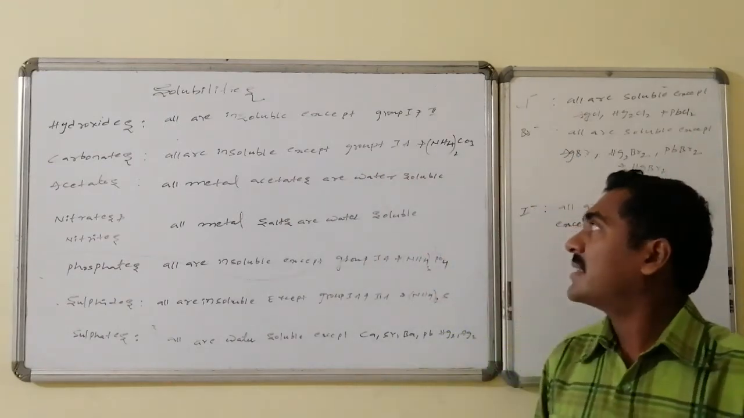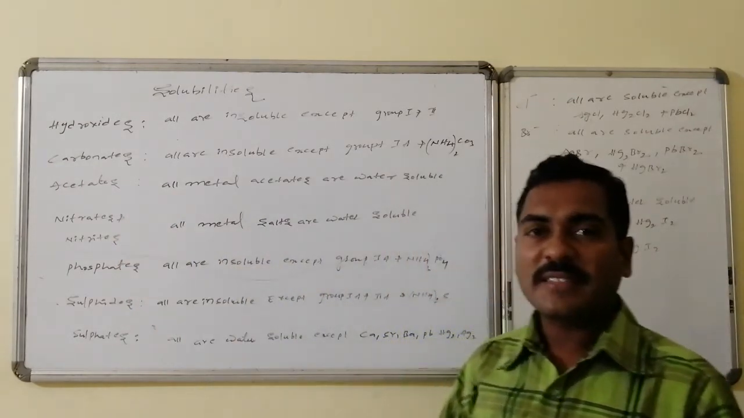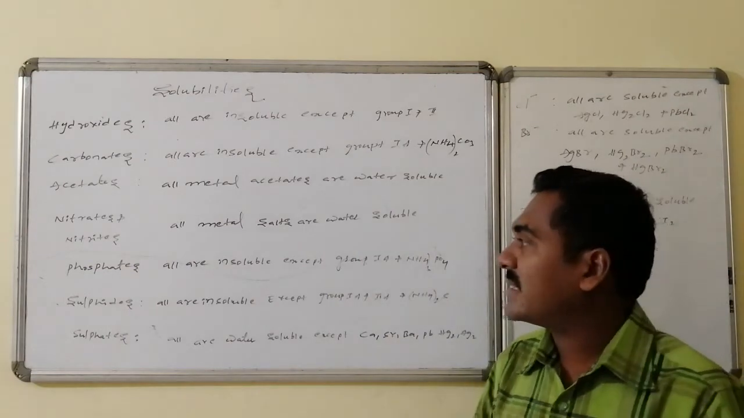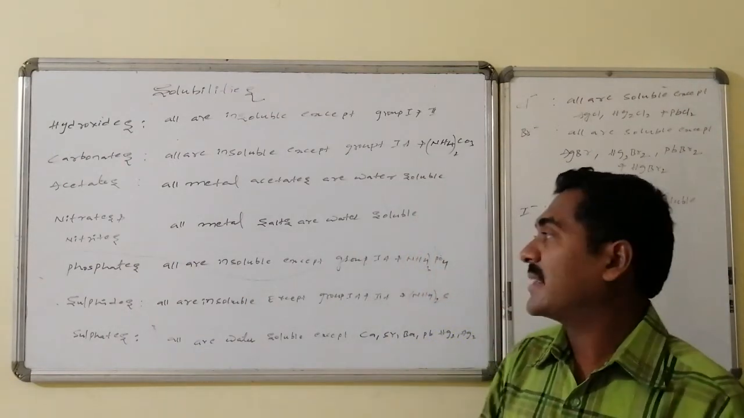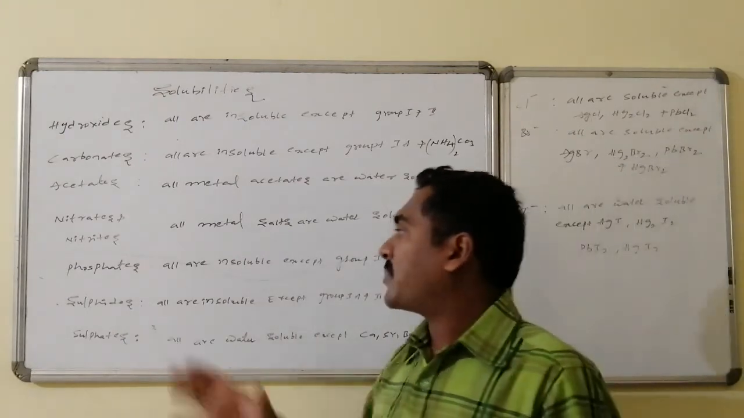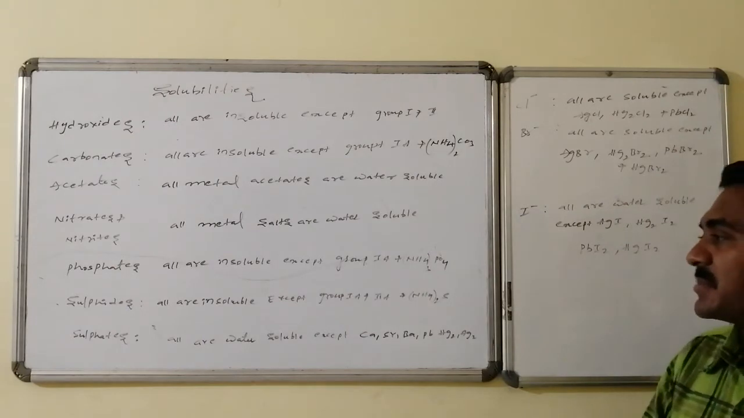Acetates: all metal acetates are water soluble. Acetate is CH3COO minus. And nitrate is NO3 minus and nitrite is NO2 minus. All metal nitrates and nitrites are also water soluble to a maximum extent. Whereas phosphates are all insoluble except the first group as well as ammonium phosphate.